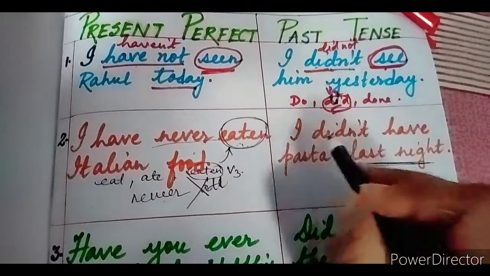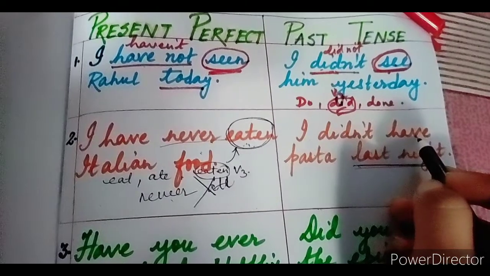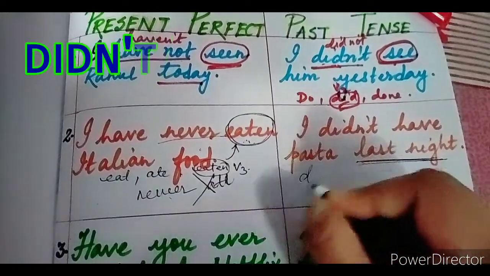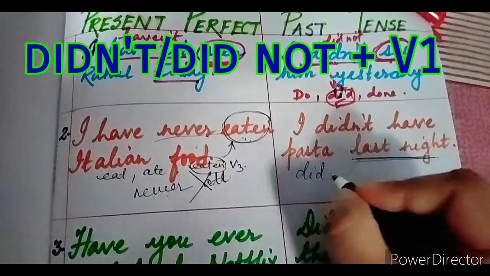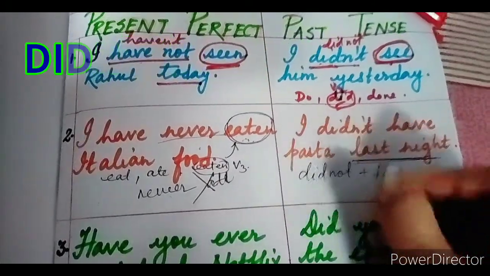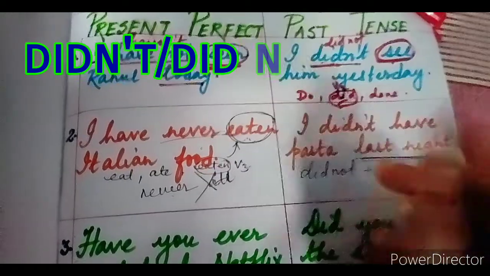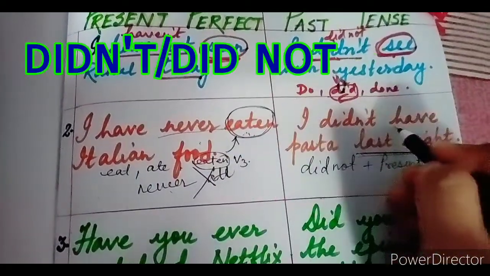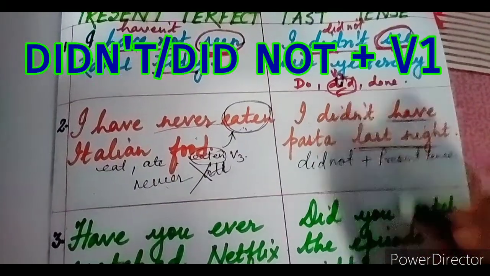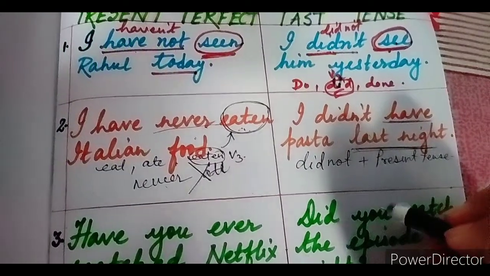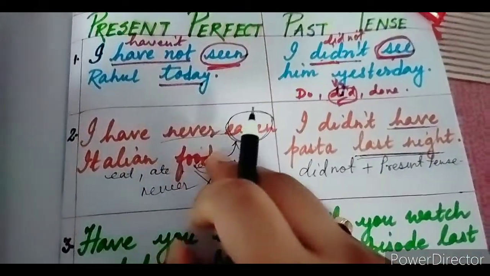I would always say I didn't have. Again, don't forget the rule that along with did, didn't or did not, we are going to use the present tense form of the verb. Remember this always. That is why we have used here the present tense have. Is it clear? So I hope you understood these two examples.